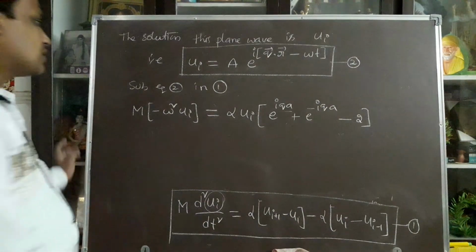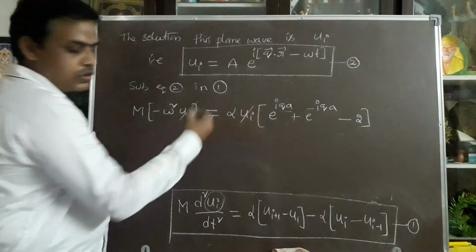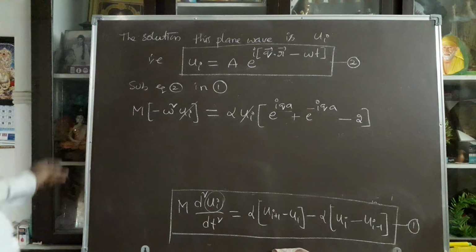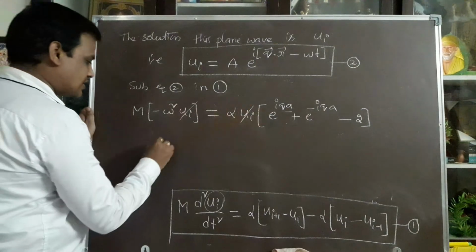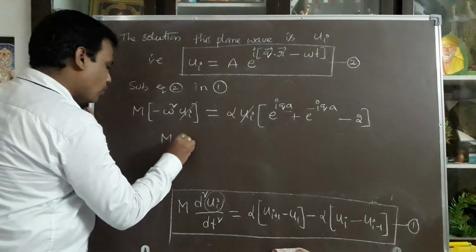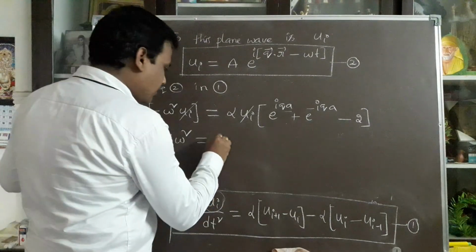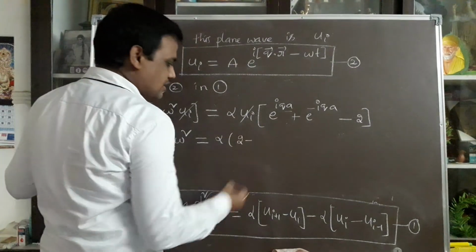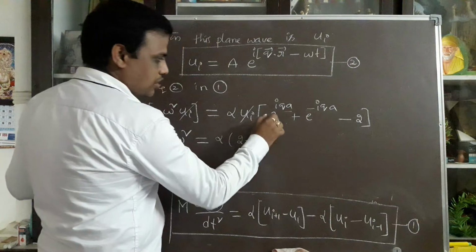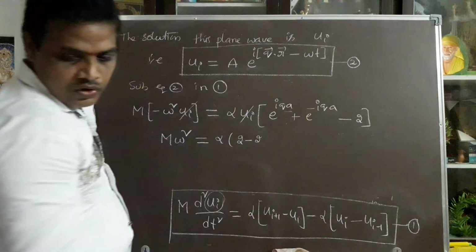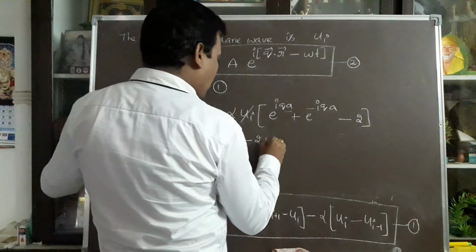In both sides ui gets cancelled. So finally you get the result, this negative sign goes to that side: minus m into omega square is equal to alpha into 2 minus e power i q a plus e power minus i q a, which can be written as 2 cos qa.